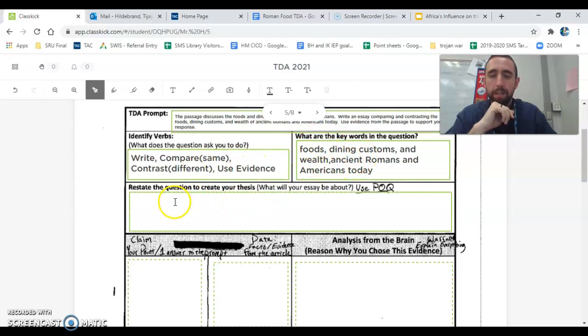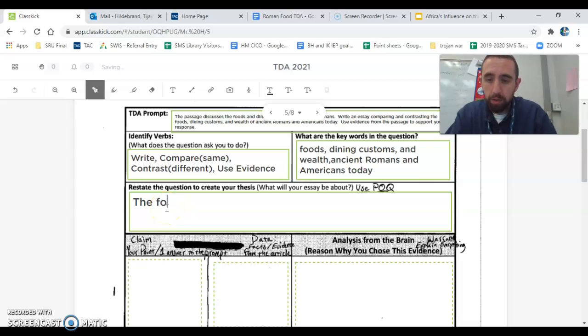So we could start off by saying something like, well, if we're comparing and contrasting the Romans and the Americans, we could say the ancient Romans and Americans. Oh, you know what? Let's start a different way. I like it better if we start with our first keywords: foods, dining customs, and wealth.